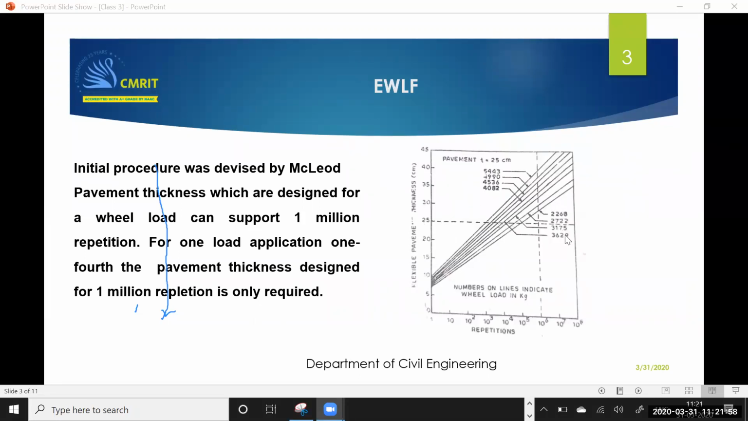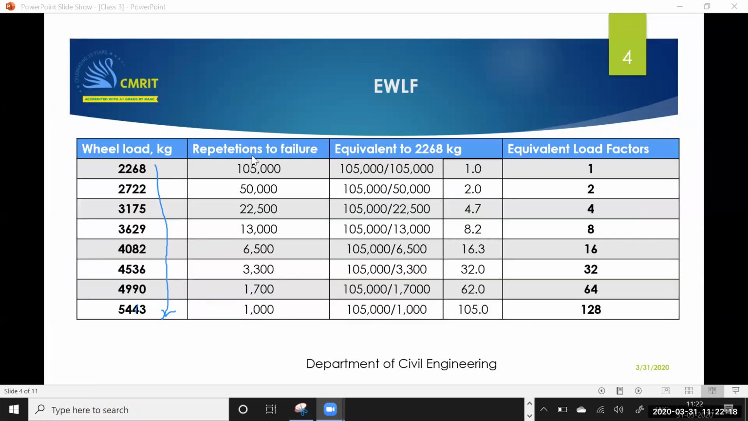So here you can see 2268, 2722, 3175, 3629, 4082, 4536, 4990, 5442. From this graph, he estimated the repetitions to failure. How did he estimate the repetitions to failure? So, this is the repetition to failure. This is a repetition to failure. How did he get this value for this value?